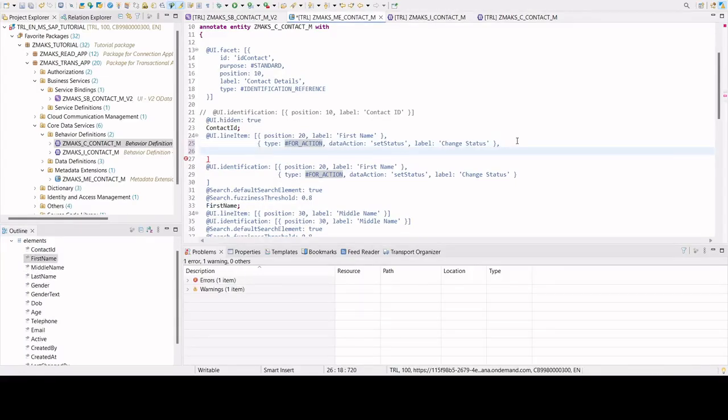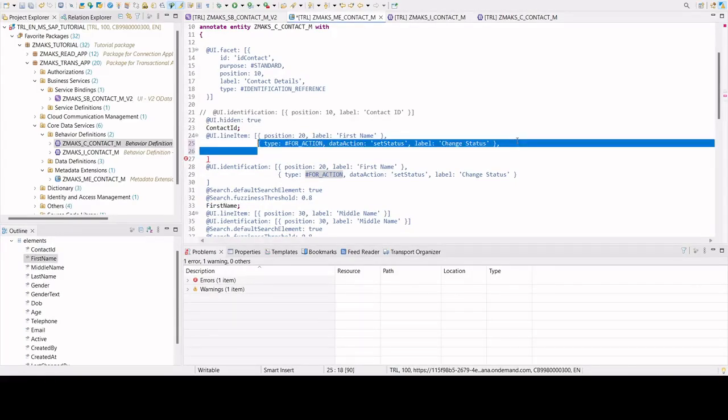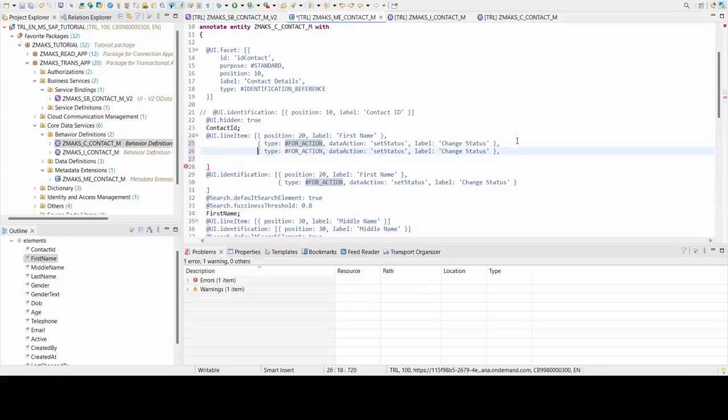We just copy the same thing for the action data source. Here the action will be copy action, and this is the action that we have to go and create in our behavior definition. Here I am saying copy contact, that's my label.